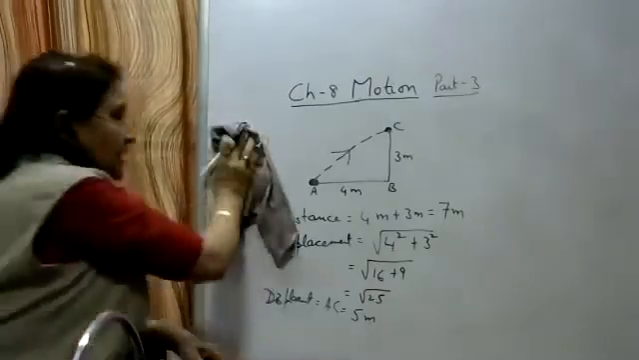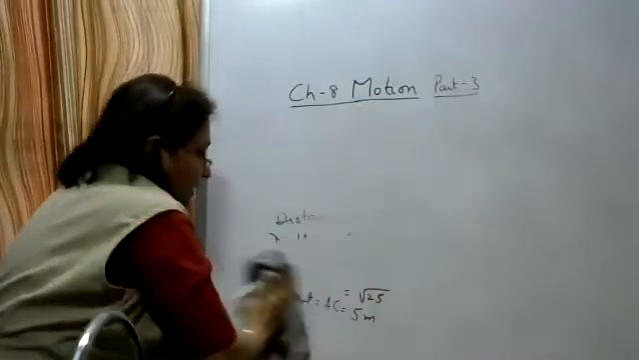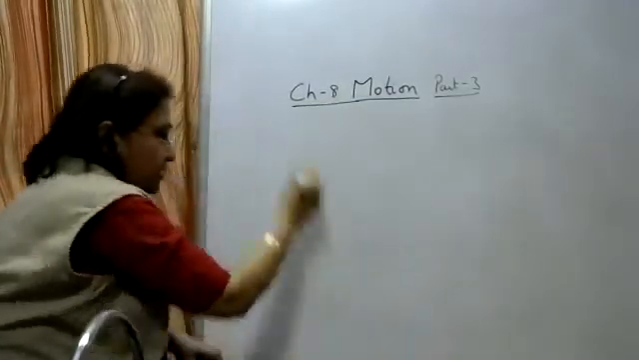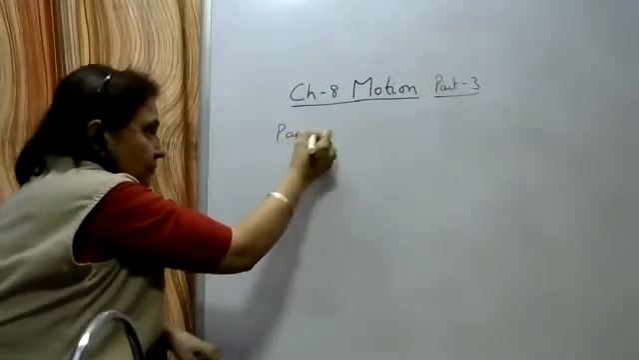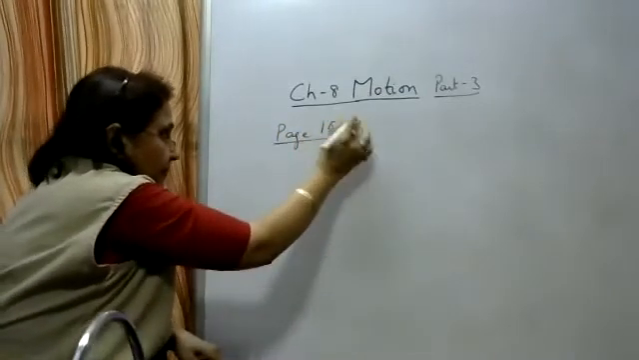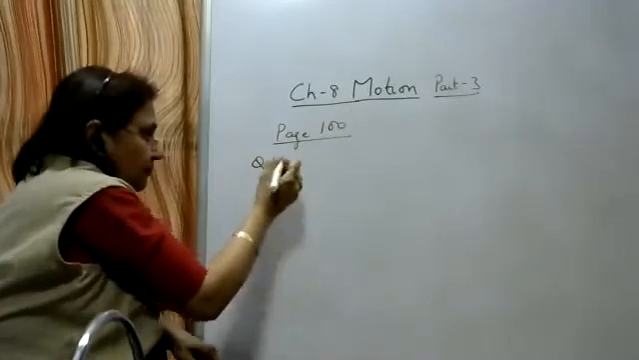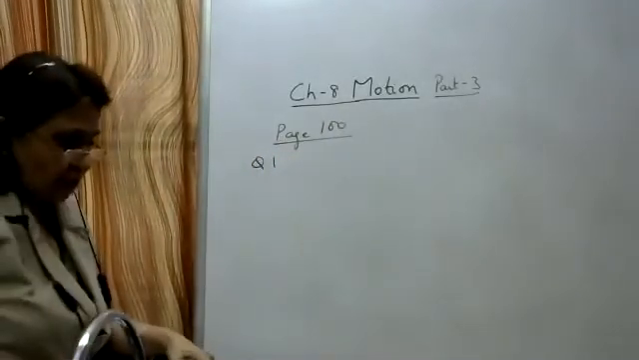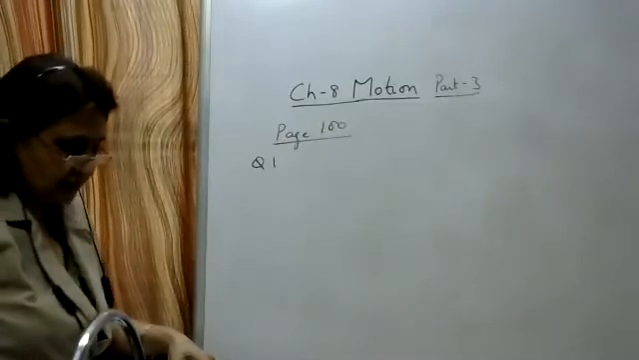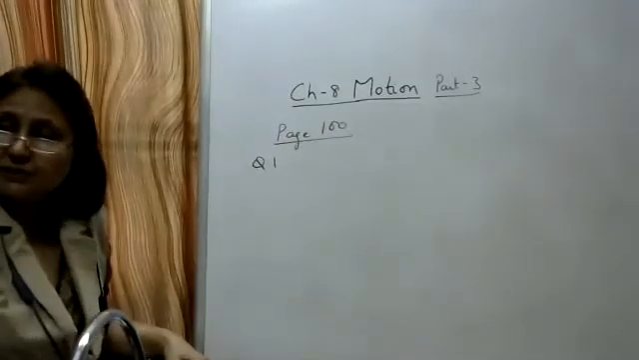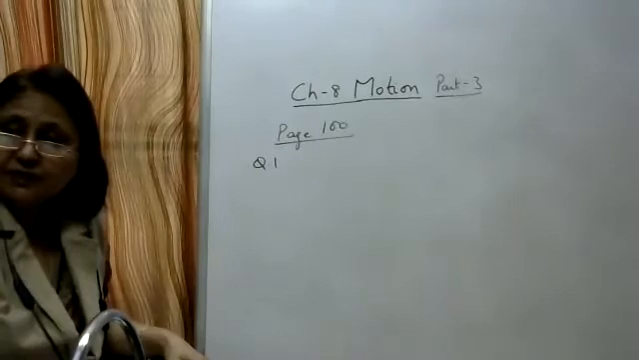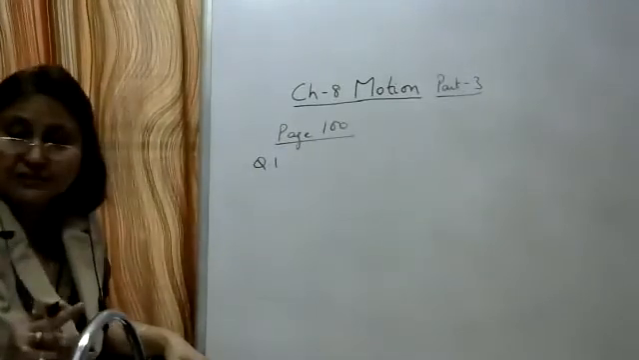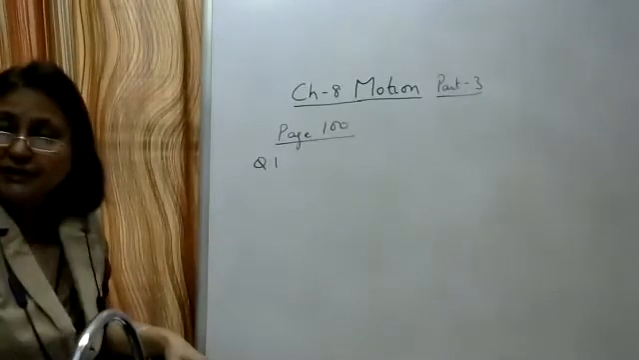Okay, now page number 100. There are 3 questions. Let us discuss these questions, and you have to write these questions in your copy also. Okay, first: an object has moved through a distance. Can it have zero displacement? An object is moving. Can it have zero displacement? If yes, support your answer by giving an example.